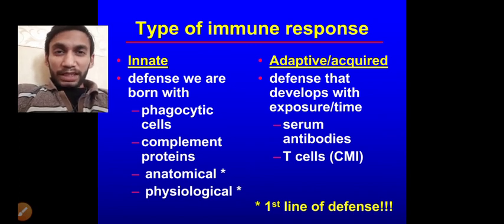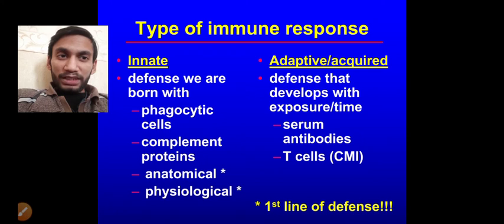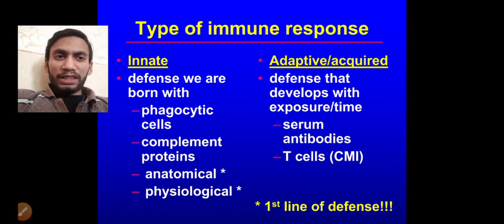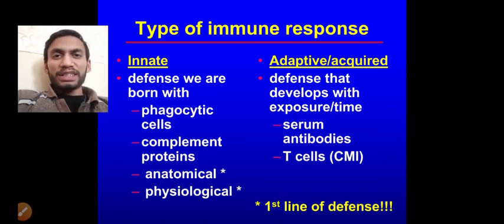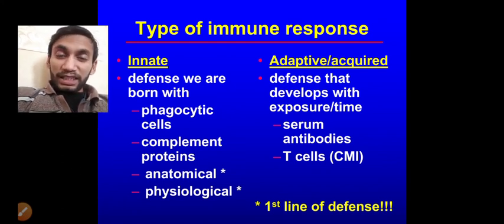So what are the adaptive and acquired responses? They are the serum antibodies and the T cells, that is, cytotoxic T cells or cell mediated immunity. These T cells are mainly responsible for cell mediated immunity, while innate responses are mainly responsible for humoral immunity. But adaptive acquired responses can also be humoral immunity. We are going to discuss this further. So the first line of defense is the innate immunity, and the second or third line of defense is the adaptive and acquired immunity, because it is the late response, but it lasts for a prolonged period of time.